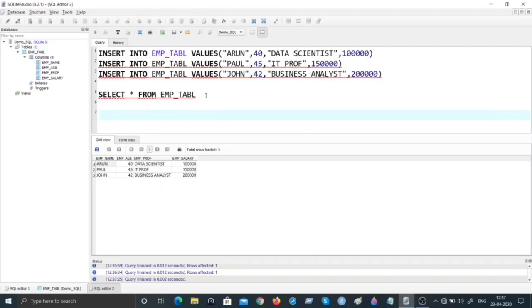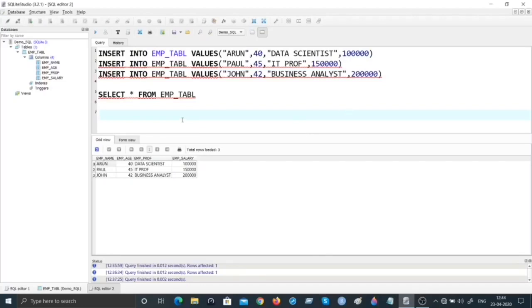What all could we do? Let us go ahead and update. Let us say this IT prof, which I've given as prof for short, make it IT professional. Let us also select based on certain criterion for salary. All those things we shall go about doing in a minute. Now instead of viewing all the 3 records, how about applying some criterion or criteria on the table and getting a subset of the records matching the criteria? How about using the salary variable and having a cutoff or a threshold beyond which we want to see the records?